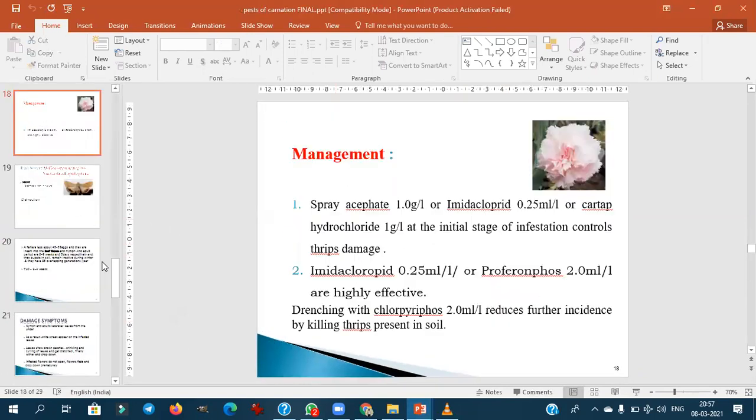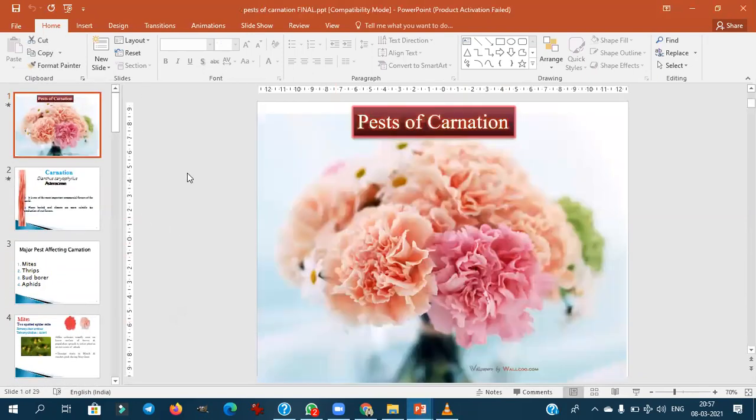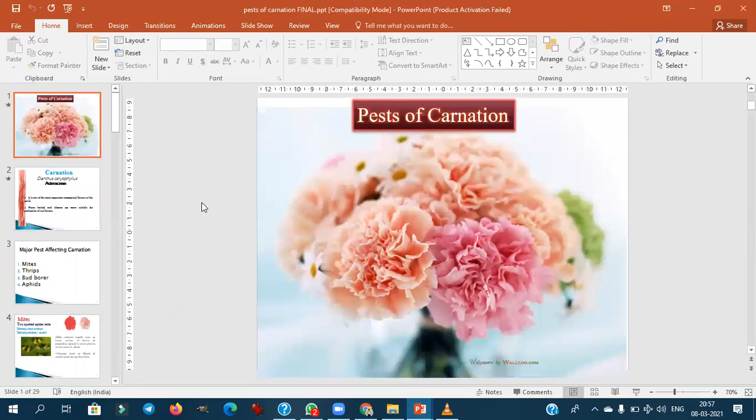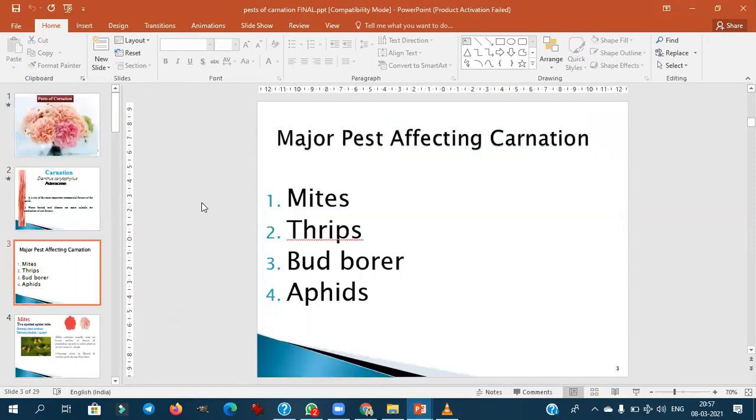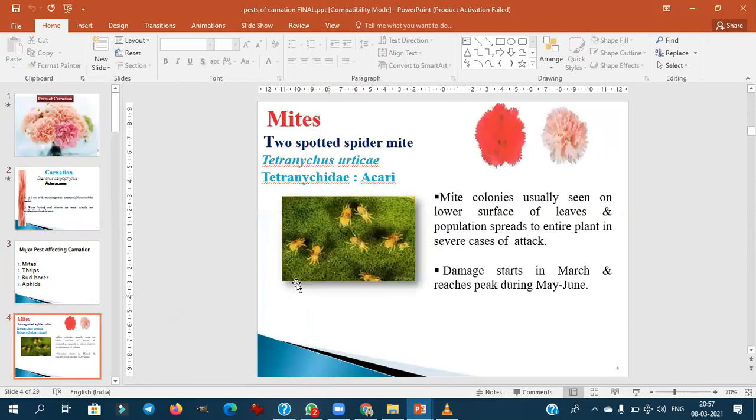Then coming to some of the important pests, I'll show you some photos so that you will grasp more. The major pest will be sucking pest, as I told you. Thrips, mites. Then bud borer is also very important. Thrips, this is mite. Two-spotted spider mite is very much important in carnation. This is the major Tetranychus.